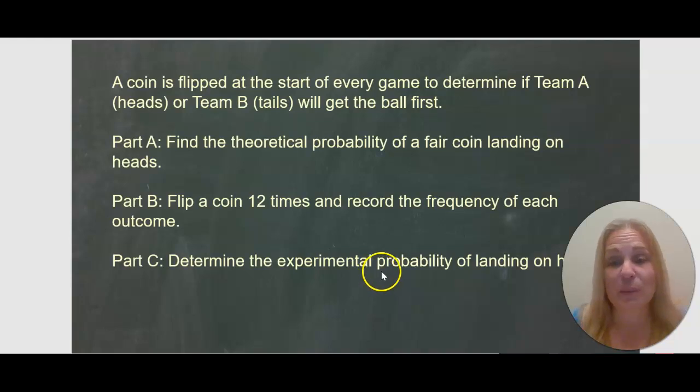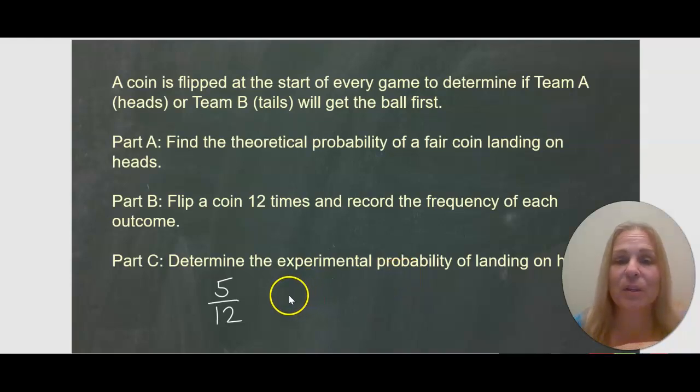Determine the experimental probability of landing on heads. So for my experiment, now yours may come out differently, the experimental probability of landing on heads was 5 out of 12. That's it. You don't have to convert it to a decimal. If you want to convert it to a decimal, then you would just do 5 divided by 12 on your calculator.